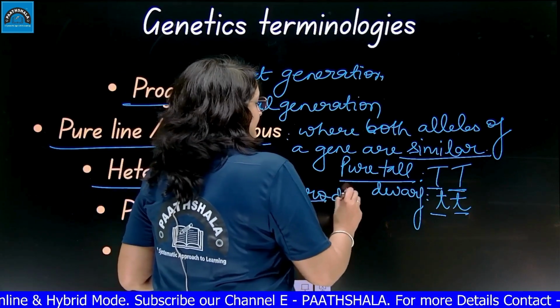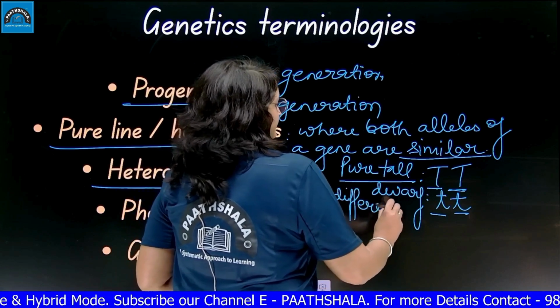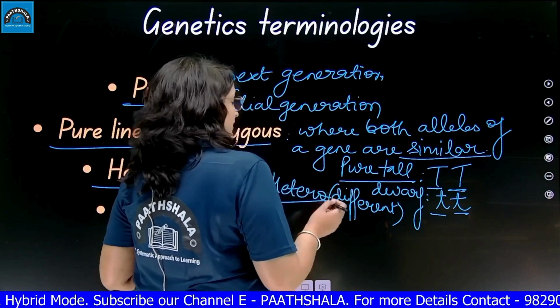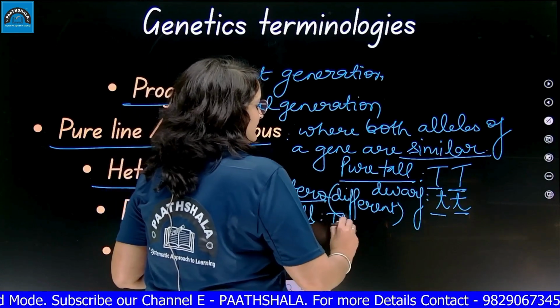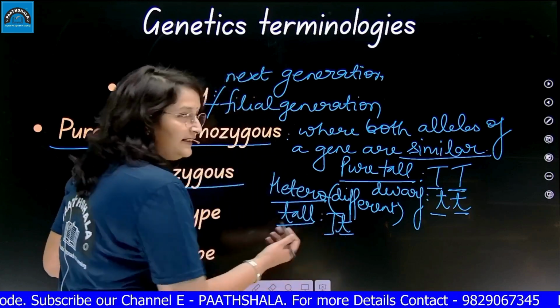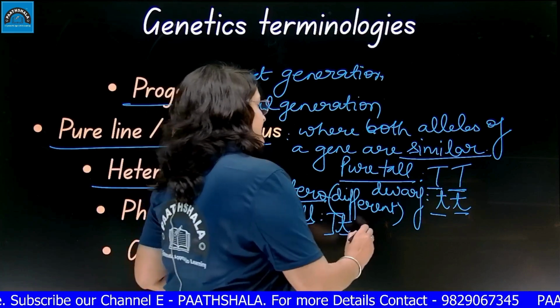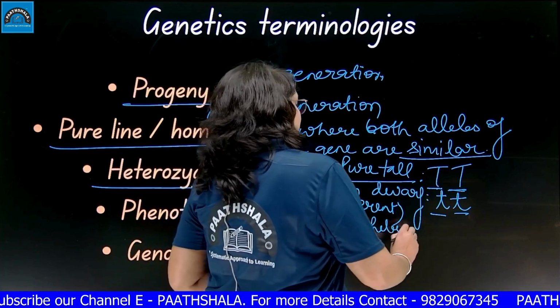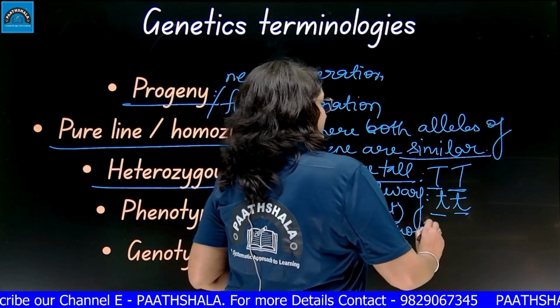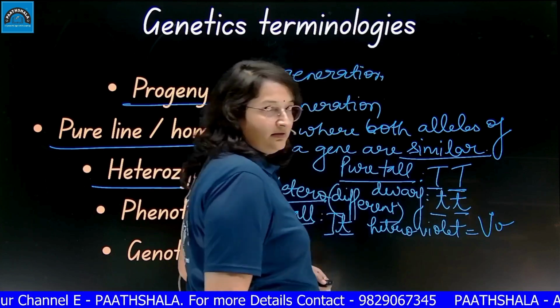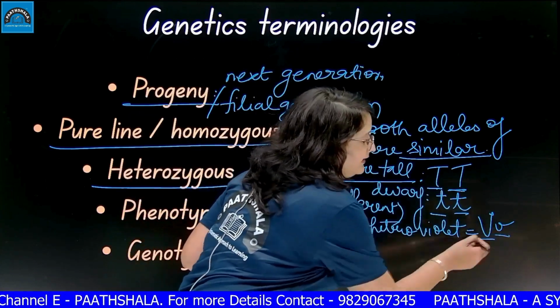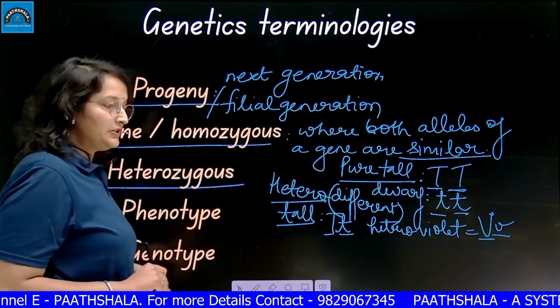Like heterozygous tall. If I say heterozygous tall, then I will present it with capital T, small t. Both the alleles are different. If I say heterozygous violet flower, I will present it with capital V and small v, because here both the alleles are different. This is called heterozygous.